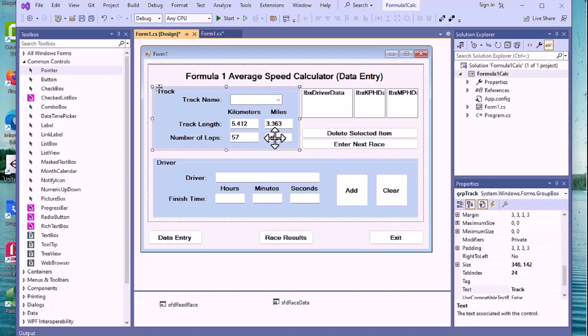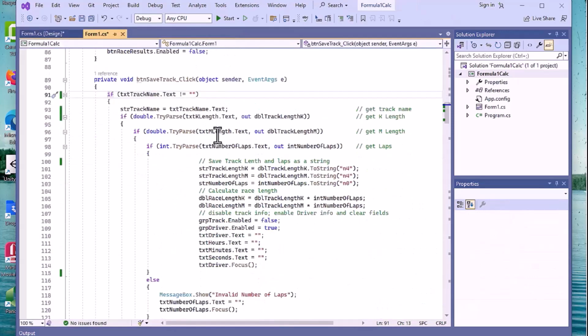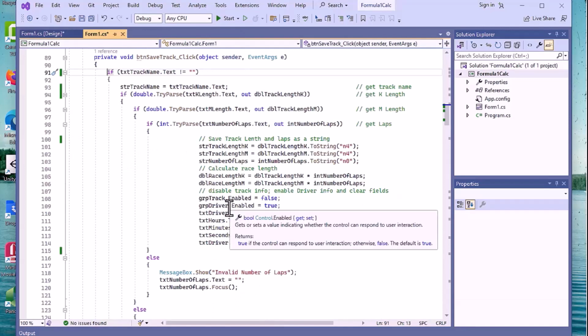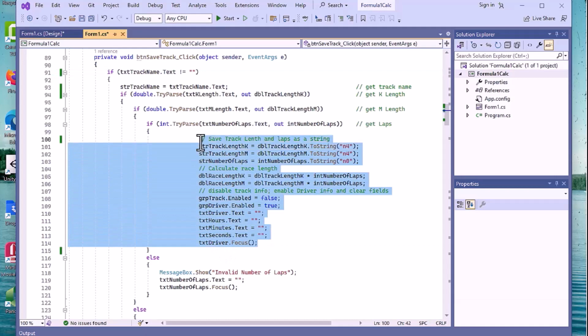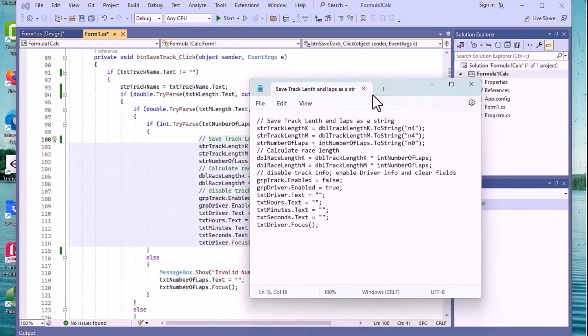So I'm going to run to our save code right here and see what we've got. Let's get rid of our toolbox so we can open this up a little bit. There's our toolbox right here. For now, this is all the good stuff that's going to happen when our application gets the right data. Right now it's checking a few things, but not everything. So I'm going to copy this off to a text box. I happen to have a text box off on the side here, and I'm going to paste it in. And here you go, there's what I did. I put it in a text box so I can bring it back later.